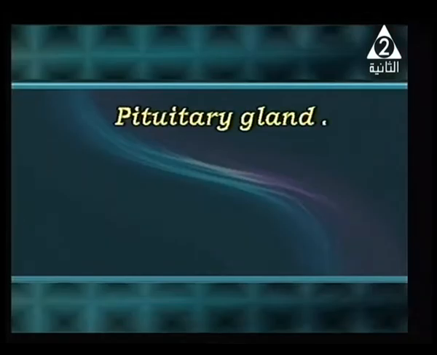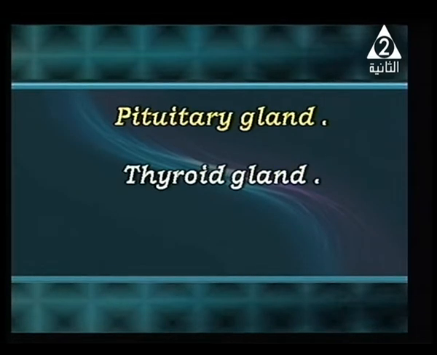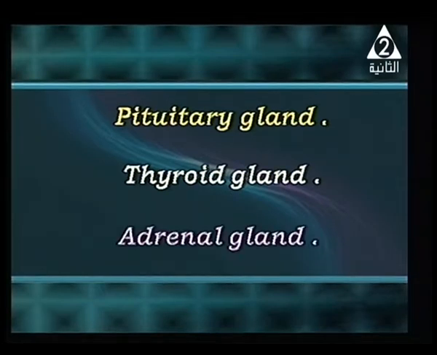Well, among the types of glands that we have inside our body, there is the pituitary gland, which is found inside the brain, the thyroid gland, which is found over the neck, and the adrenal gland, which is found over your kidney.